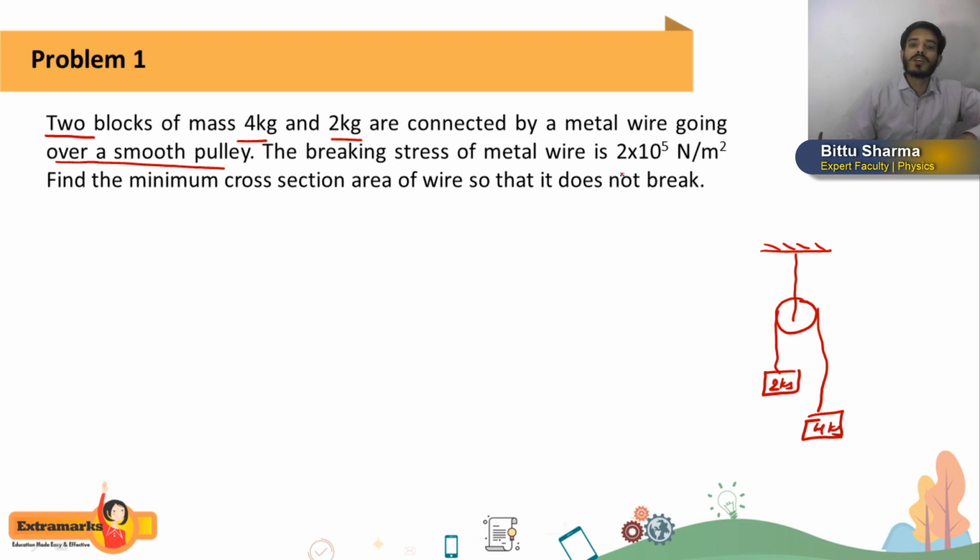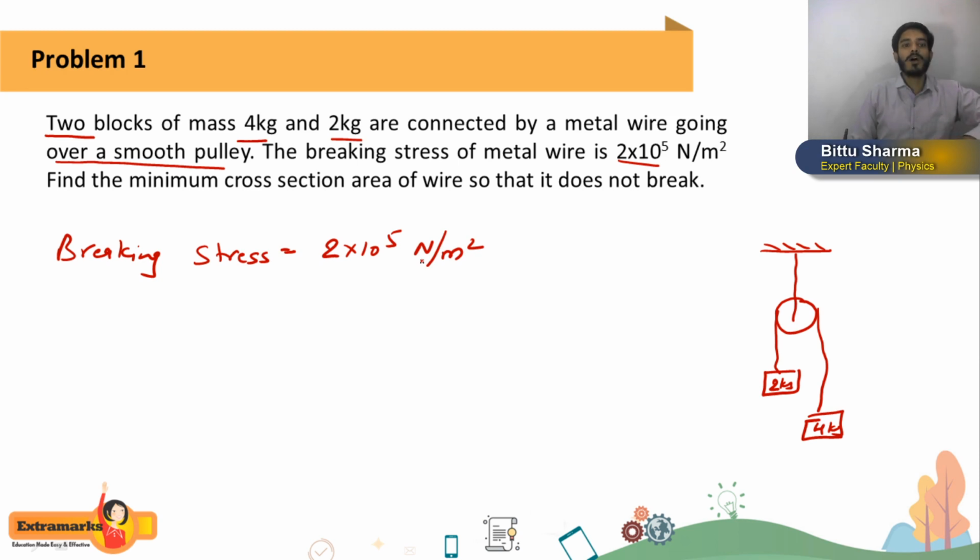The breaking stress of the metal wire is given to us. Now what is this breaking stress, students? You have to understand, breaking stress is the maximum stress that a wire can bear. Means if the stress in the wire is more than the breaking stress, then what? It will break. So breaking stress is given to us as 2 into 10 to the power 5 Newton per meter square. In the question they are asking the minimum cross section area of the wire so that it does not break.